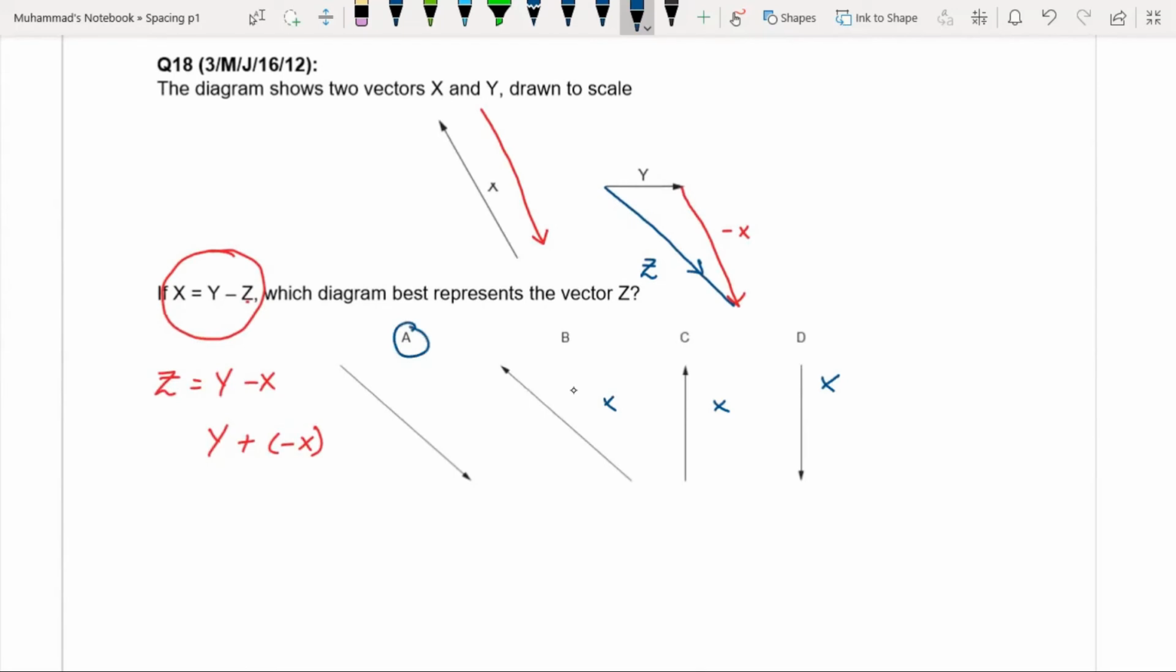This is one way of doing it. The second way of doing the same question is: which vector should be subtracted from this y to get the resultant in the x direction? So we can do the reverse engineering.